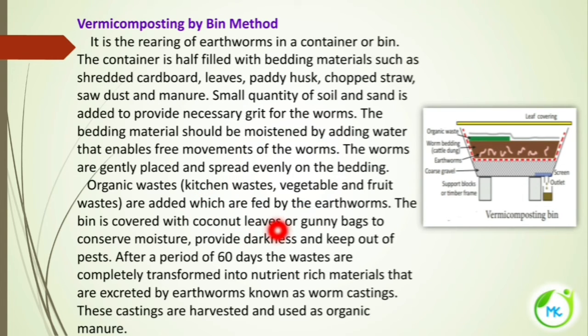The bin is covered with coconut leaves, or if not, with gunny bags, so that moisture is conserved, darkness is provided, and it is kept out of the reach of pests. After a period of 60 days, the waste is completely transformed into nutrient rich material excreted by the earthworms, known as worm castings. And these castings are harvested as organic manure.